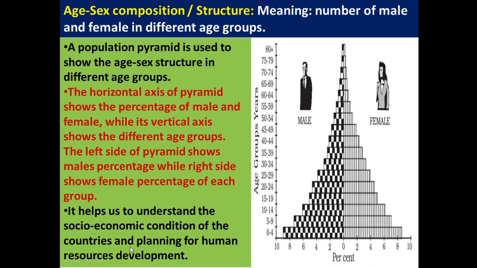Why high birth rate? Because of poor family planning, lack of family planning. So these are the importances of studying the age-sex composition or structure.